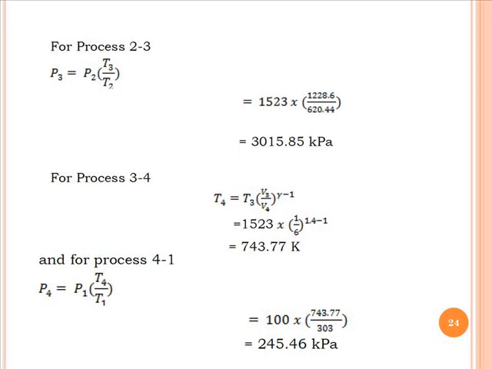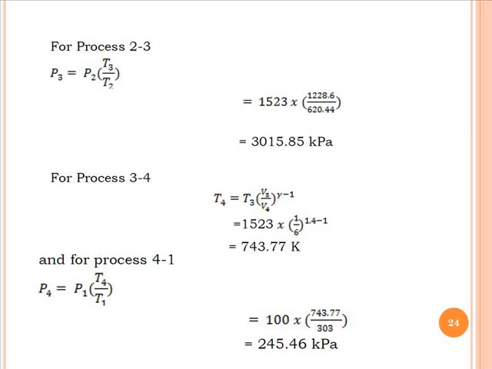So P3 is equal to P2 into T3 by T2. So we will get the P3 value, that is 3015.85 kilopascal, and we will get the temperature T4 for the process 3 to 4, that is T4 equals T3 into V3 by V4 raised to gamma minus 1, where V3 by V4 is the inverse of the compression ratio.